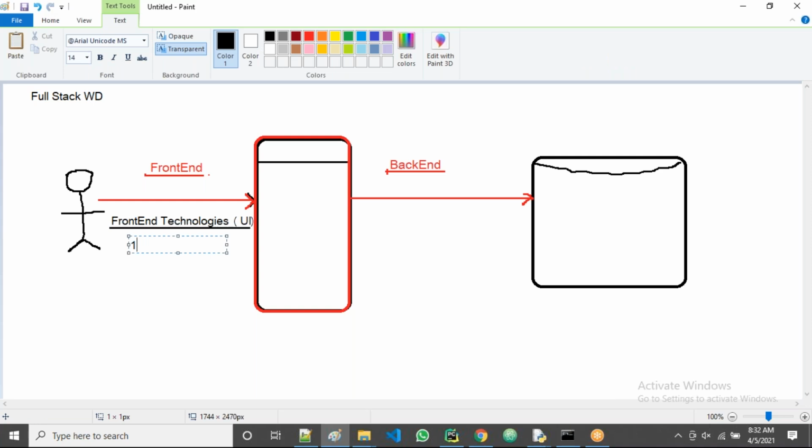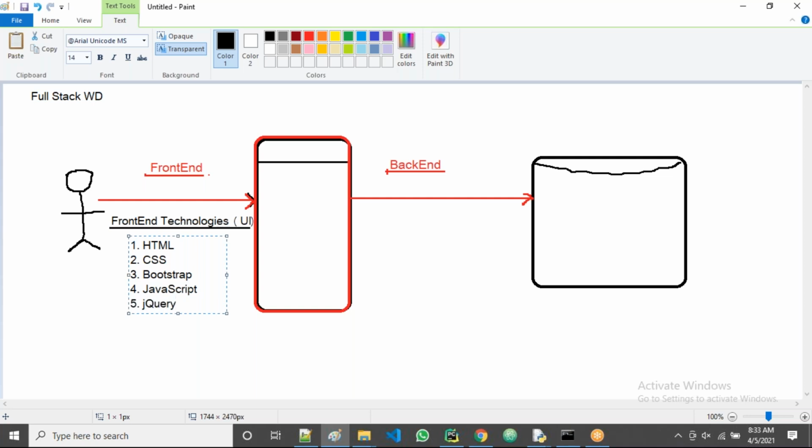The first one is HTML, then CSS, then Bootstrap, then the fourth one is JavaScript, and the fifth one is jQuery.